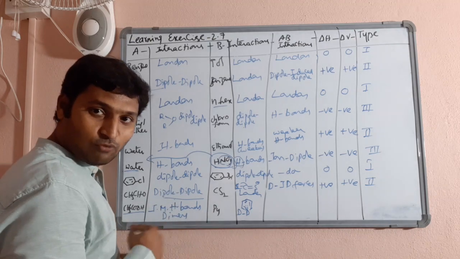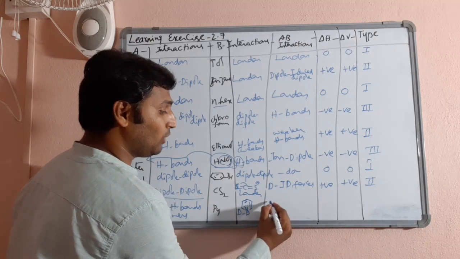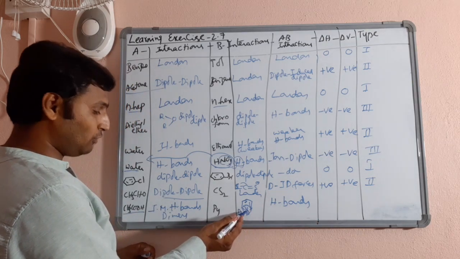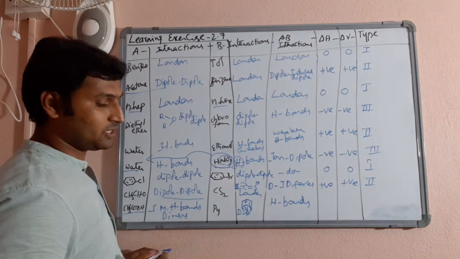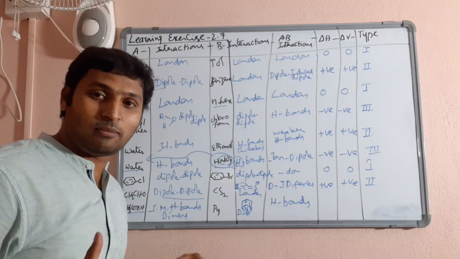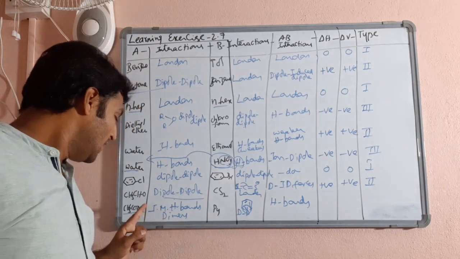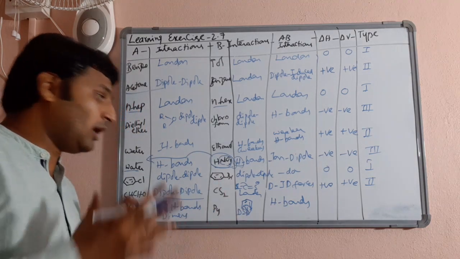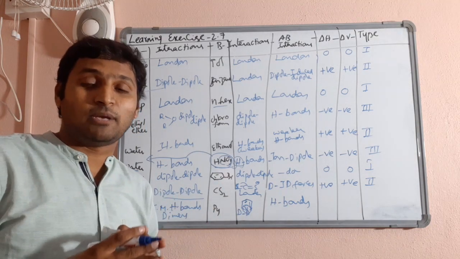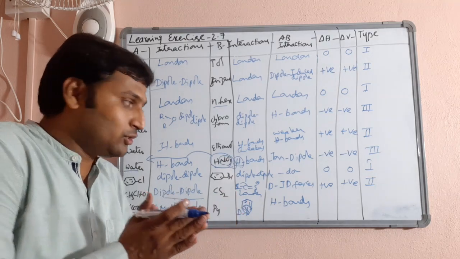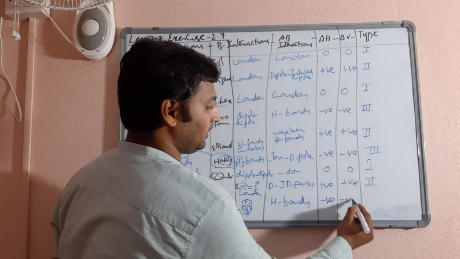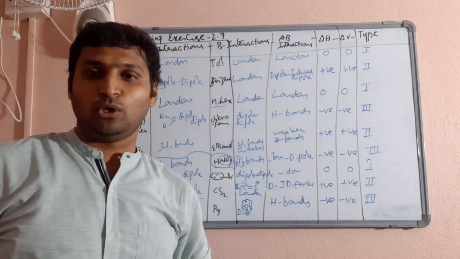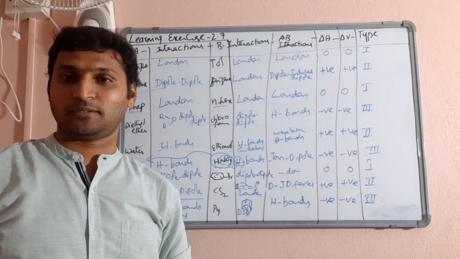Pyridine has dipole-dipole forces. Acetic acid has intermolecular hydrogen bonds between two molecules. Now when you mix both of them, what happens? They will enter into more extensive intermolecular hydrogen bonding, because the electronegative nitrogen of this can attract the electropositive hydrogen of this, and more molecules will be entering into intermolecular hydrogen bonding. In acetic acid, only two molecules are involved in hydrogen bonding. Here, more molecules will be involved, so the strength becomes stronger. When attraction forces become stronger, energy will be released, volume will be decreased, and they will be type 3, that is non-ideal solutions with negative deviation.